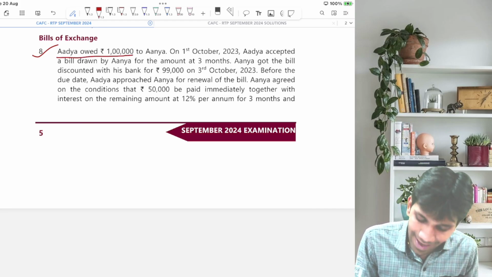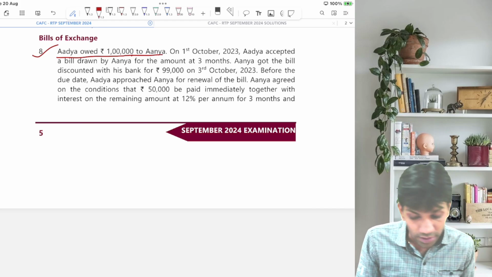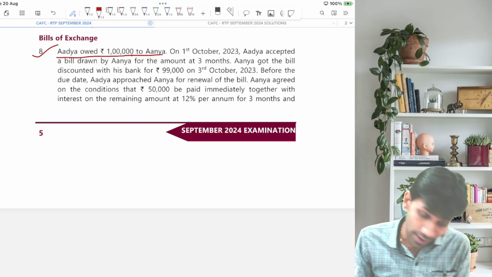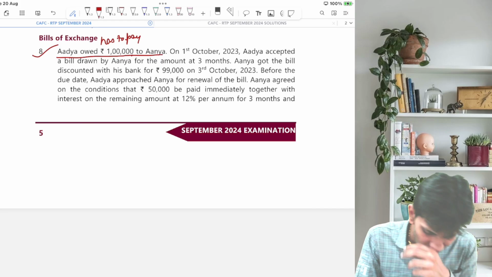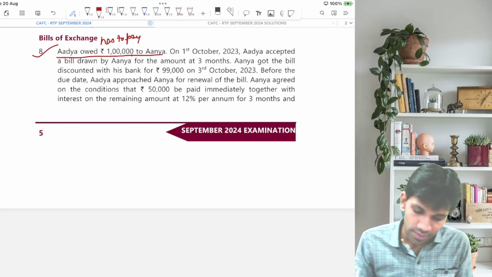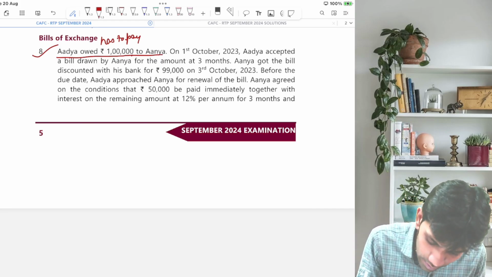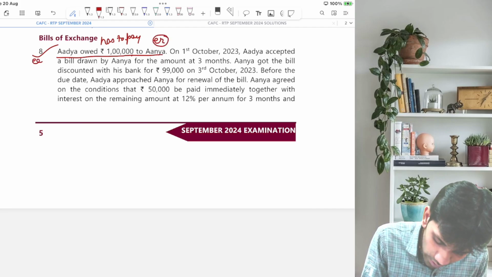Adya owed 1 lakh to Anya. So whenever the word owed comes, you have to say has to pay. Now read the sentence: Adya has to pay to Anya. So who is the drawer? Anya is the drawer and Adya is the drawee.